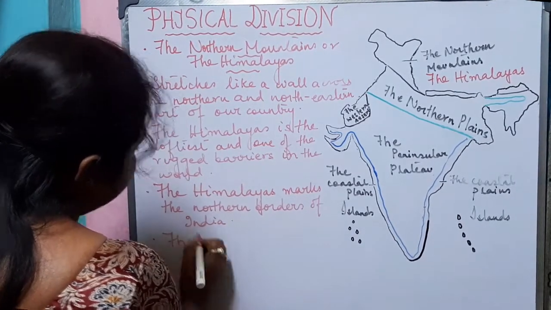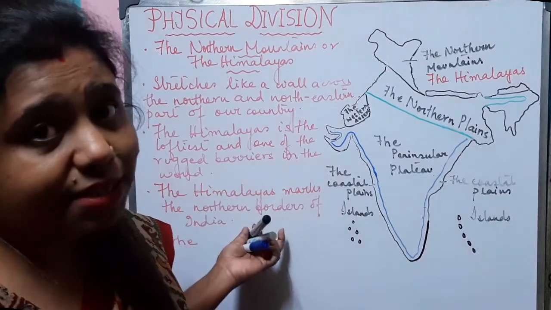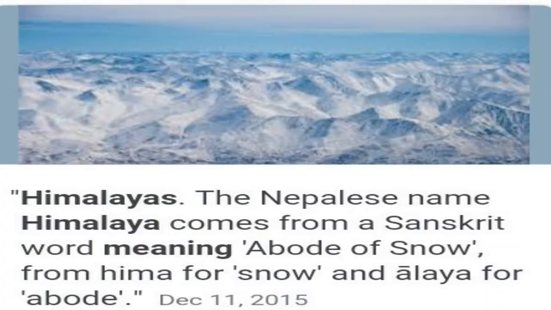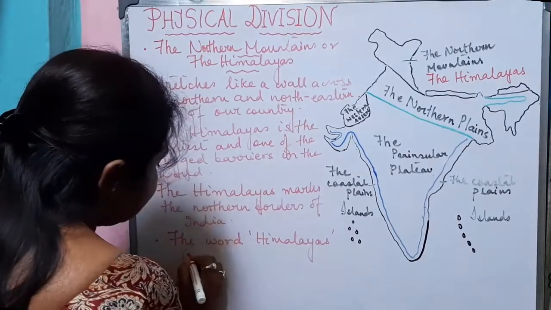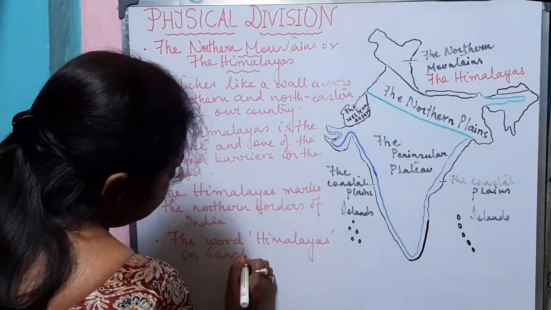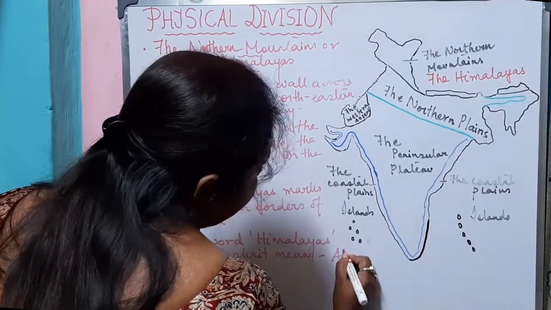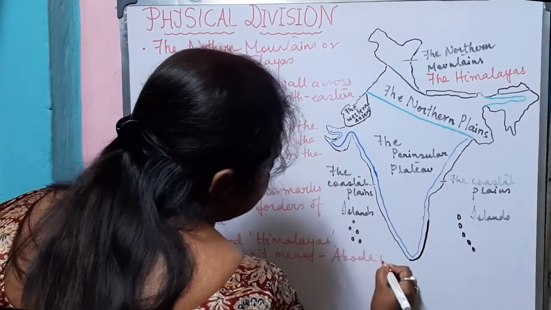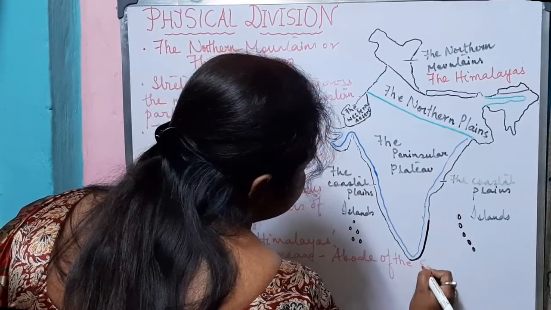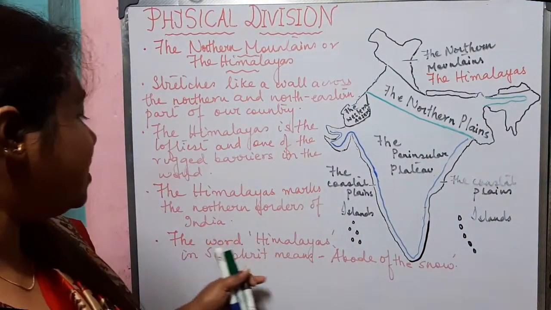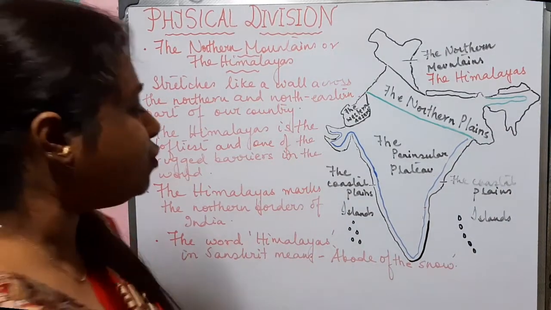Now, let us know from where the word Himalayas has been derived. The word Himalayas in Sanskrit means abode of the snow.